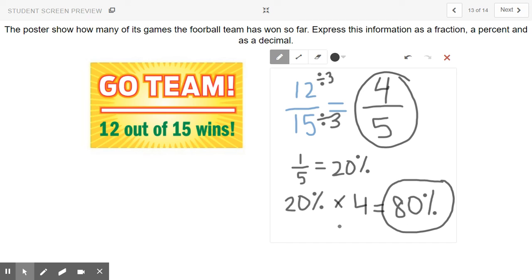Now I want to change 80% to a decimal. 80% is 80 out of 100, which is 0.80 or just 0.8. You don't need to have that 0 at the end. So this is the fraction, percent, and decimal of 12/15. Remember, I simplified it first and then figured out the percent.